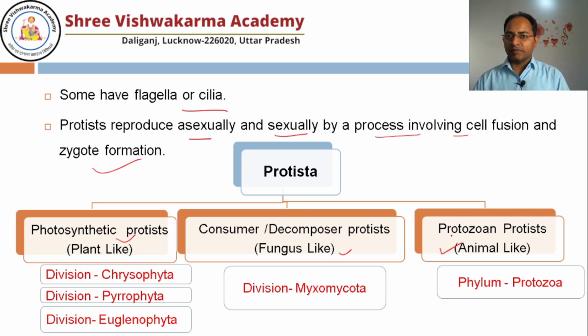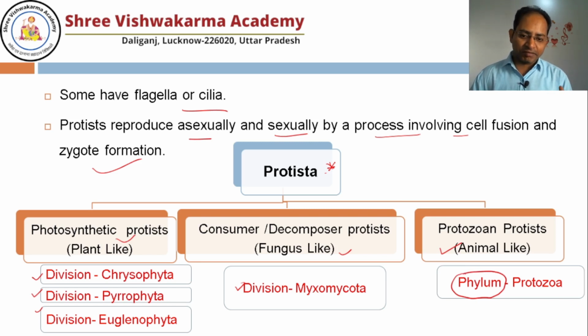While I was talking about the 7 obligate categories, I already told you that in the kingdom, if it is a plant or fungi, we keep it as a division, and in animals we keep it as a phylum. So this is very interesting: under a single kingdom, that is the Protista, both are present. If they are plant-like, we keep them in the division; fungi, division. But if they are animal-like, we keep them under the phylum. So this is a very unique example. In a single kingdom, we will find both the division as well as the phylum.